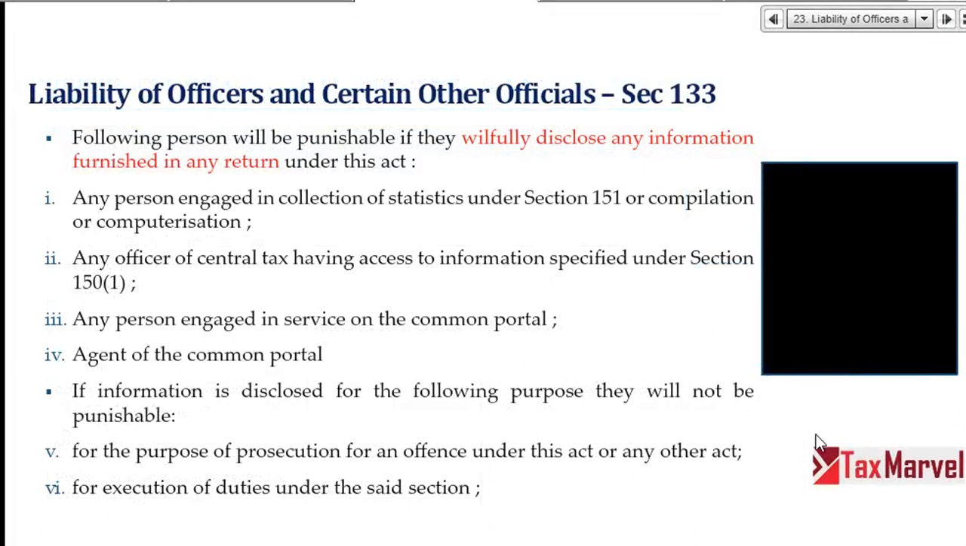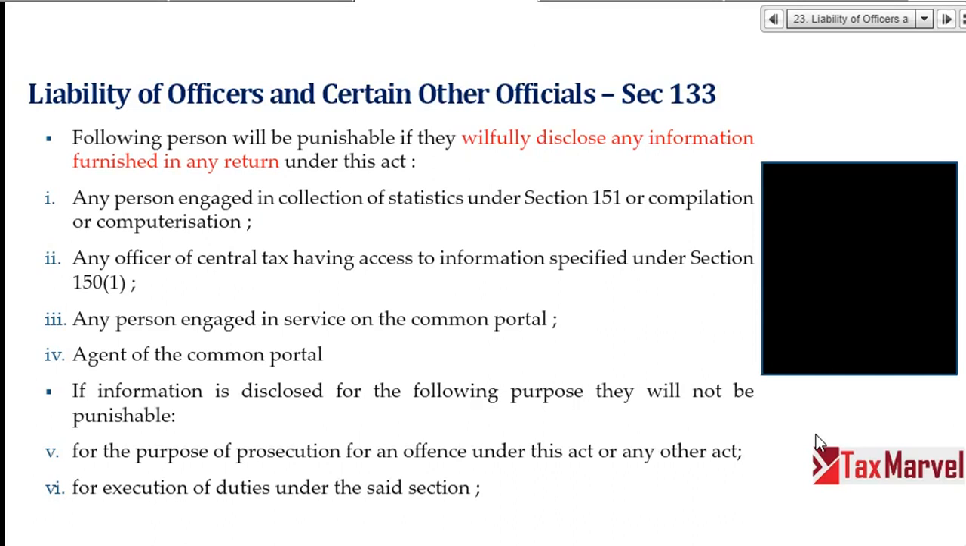Liability of officer and certain other officials, section 133. A person will be liable if they willfully disclose any information. So now, I am working under GSTN, right? Or I am working in a department dealing with your data,